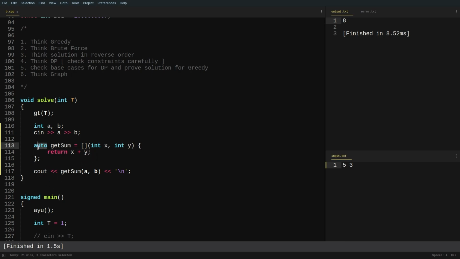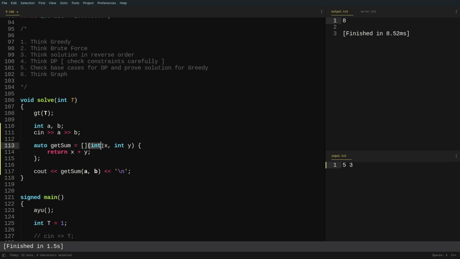Now this particular auto keyword is used to automatically deduce the type of this particular variable, right? So in this case, this particular variable getSum is denoting my lambda function. So if I write auto getSum, it will automatically during the runtime determine the data type of this getSum variable, right? So I don't need to explicitly write what this getSum is. Otherwise, I'll need to write a special kind of notation denoting that this is a lambda function. So if I write auto, I'll save some time and this will automatically deduce the type of getSum during the runtime.